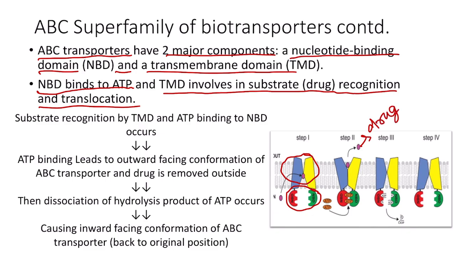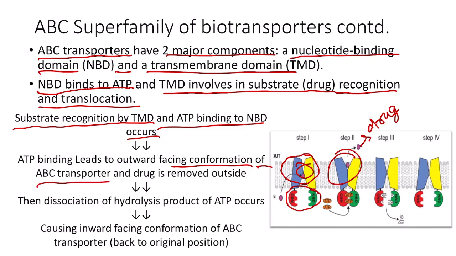First, substrate recognition by the TMD occurs and ATP binding to the NBD, the nucleotide binding domain, occurs. This ATP binding leads to the outward facing conformation of the ABC transporter, as you can see here, and then the drug is removed outside.